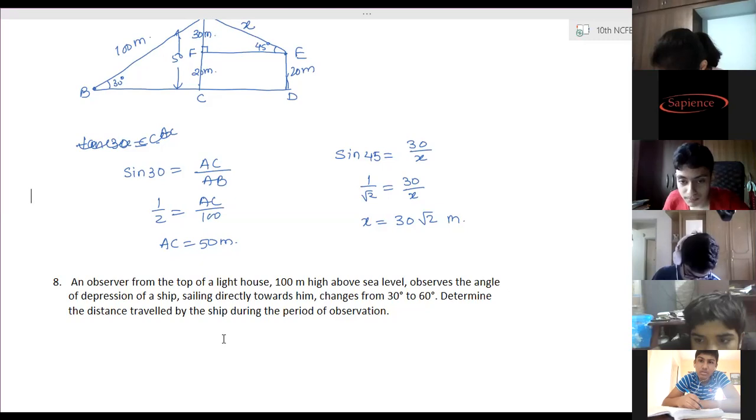Ma'am, is the answer 200 by root 3? What's the answer? 200 by root 3, the decimal answer?